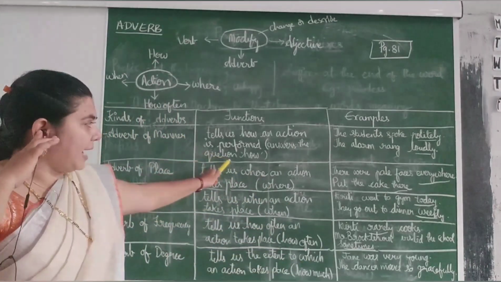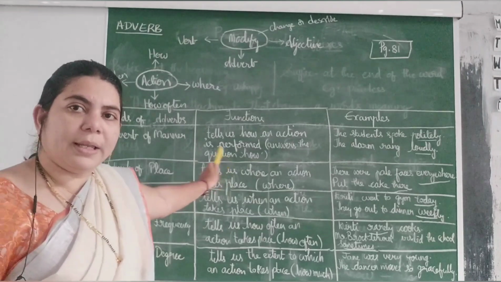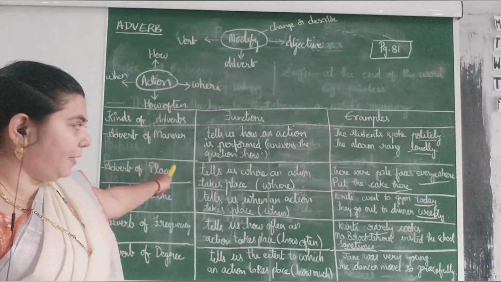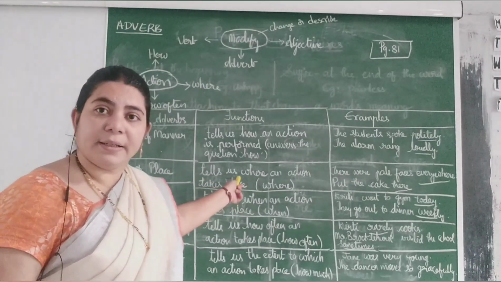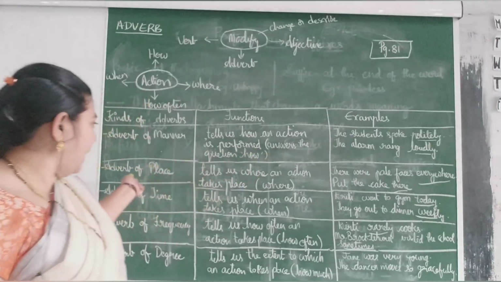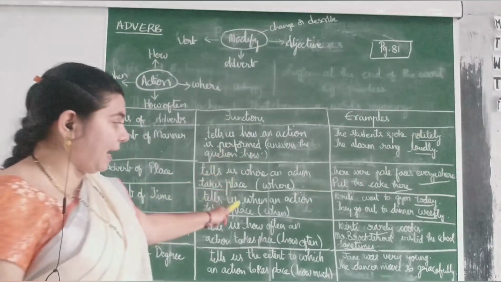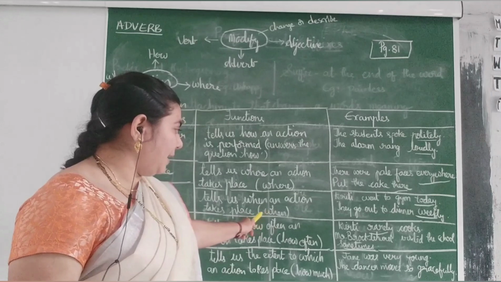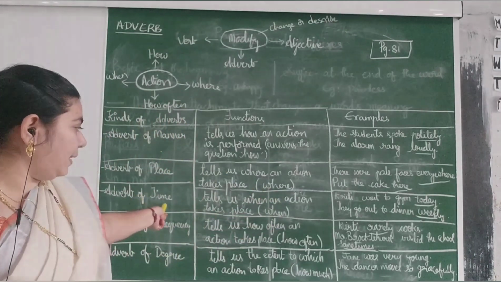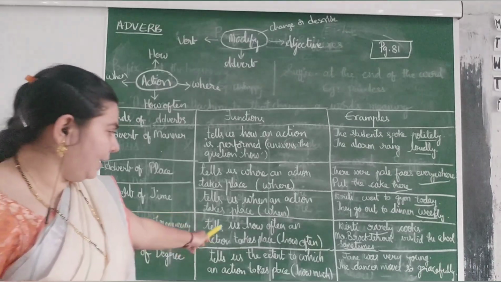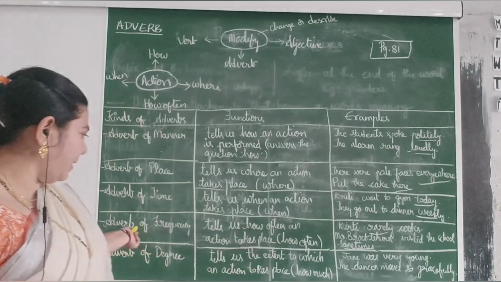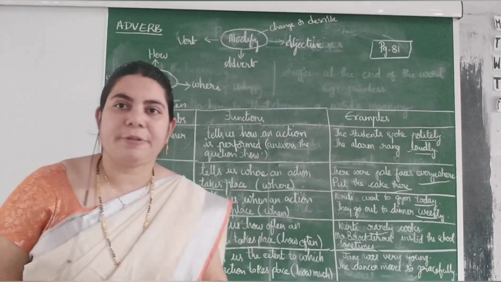If it gives the answer to the question how, then the adverb is called adverb of manner. If the adverb gives the answer to the question where, then the adverb is called adverb of place. If the adverb tells us when the action took place, that is called adverb of time. If the adverb tells us how often the action is done, that is called adverb of frequency.